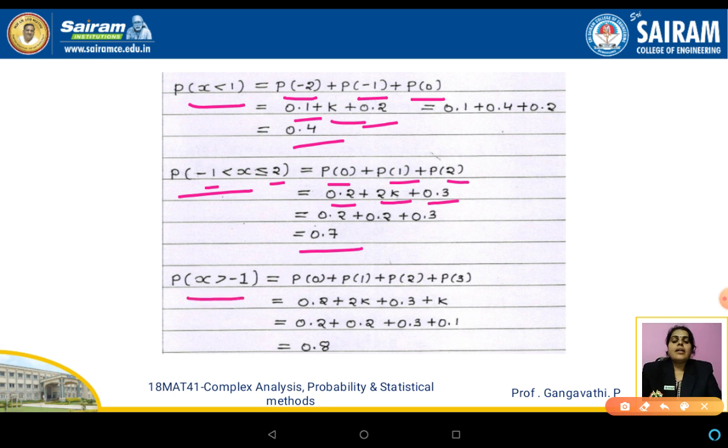The third sub-question asked is to evaluate p of x greater than minus 1. What are the values of x which are greater than minus 1? 0, 1, 2 and 3. Operate p on all the numbers. The corresponding values given in the table are 0.2, 2k, 0.3 and k. We know the value of k as 0.1. Substitute and simplify. We get the answer as 0.8.